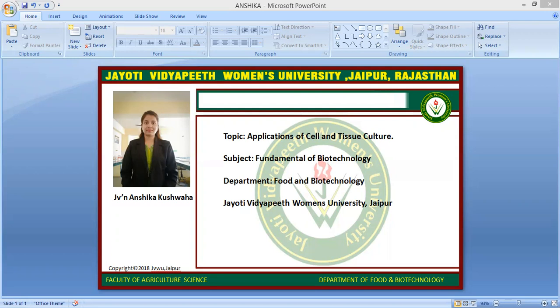Such kinds of variations may show some useful characters such as resistance to a particular disease, herbicide resistance, stress tolerance, etc. And also some agronomical traits like tiller number, panicle size, flowering time, plant height, lodging resistance, yield, nutrient content, and different kinds of morphological variation in leaves. The next application is in somatic embryogenesis and synthetic seed.